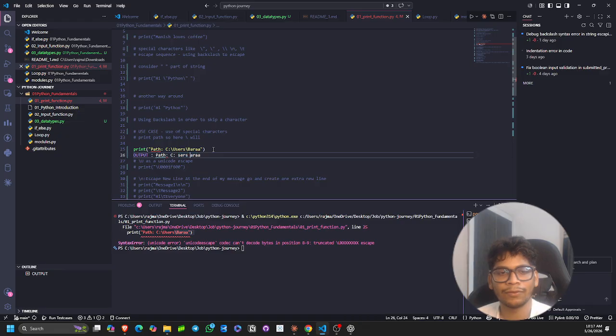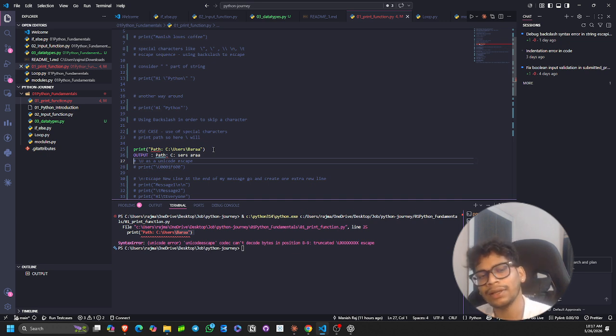What I'm trying to explain is that the output should be like this, but why is there an error? I always tell you that before hitting run, do a quick check, try to understand what output will be coming.